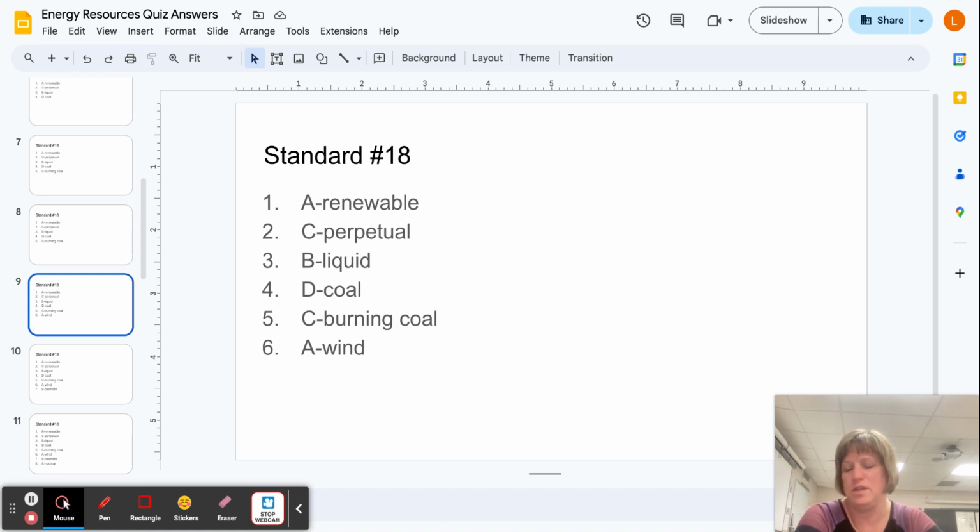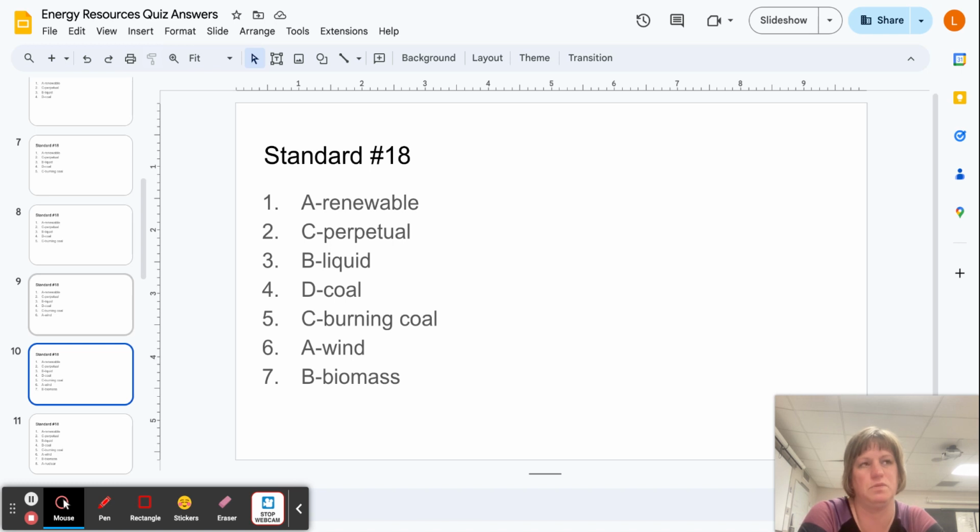And then the final question on the front side, a lot of poor countries depend on biomass. When we think that through, that's using things like firewood and also, honestly, dehydrated animal waste for energy, and that would be cheap. So a lot of poor countries would depend on it.